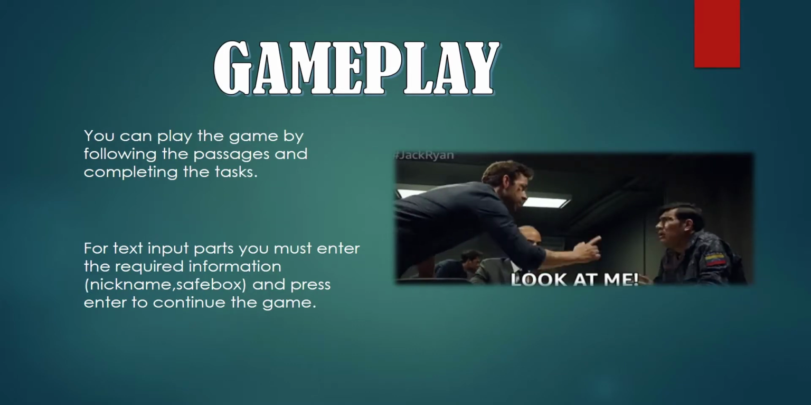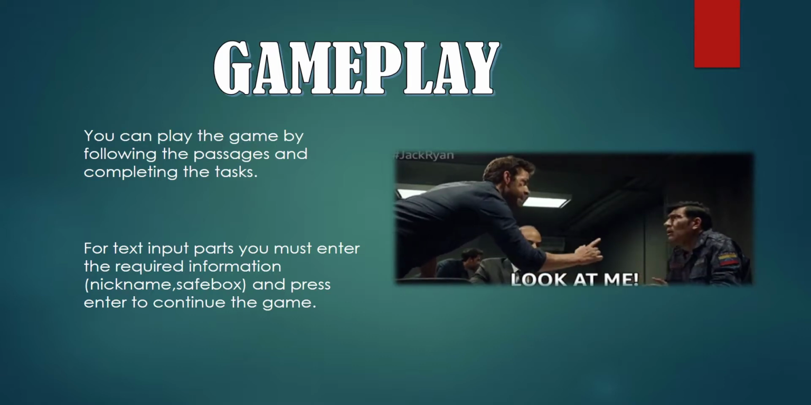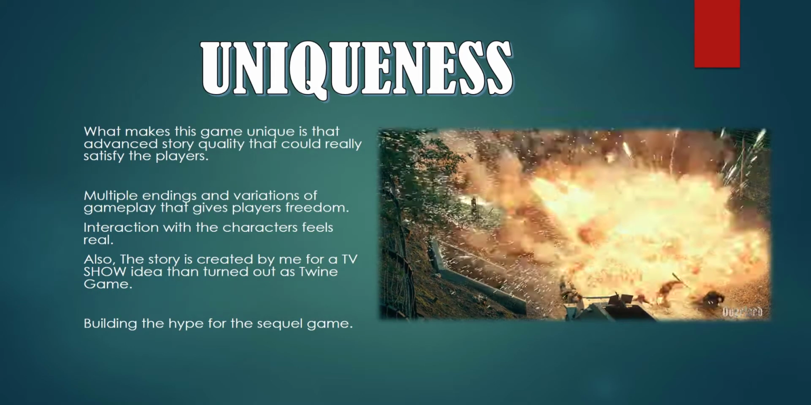Gameplay: you can play the game by following the passages and completing the tasks. For text input parts, you must enter the required information, nickname, save box, and press enter to continue the game.